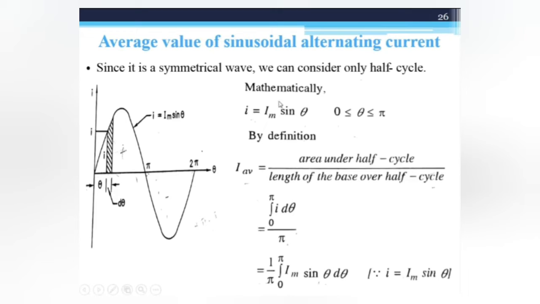Now I is Im sin θ. So put the value of the instantaneous current, Im sin θ. Im is a constant. The integration of sin θ is minus cos θ. So Im/π times minus cos θ. Put the upper limit and lower limit. You will get I average = 0.637 Im.